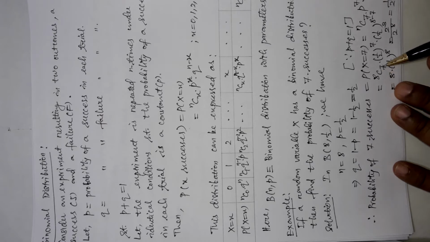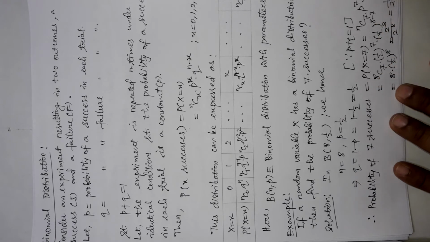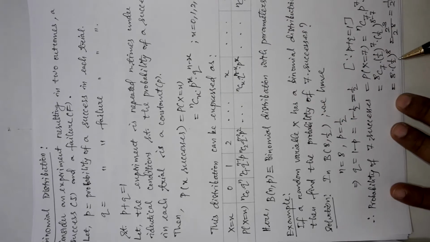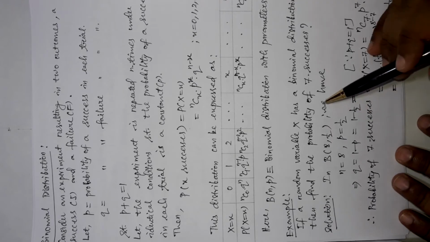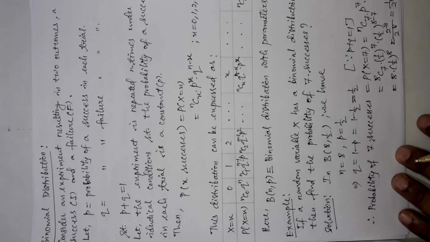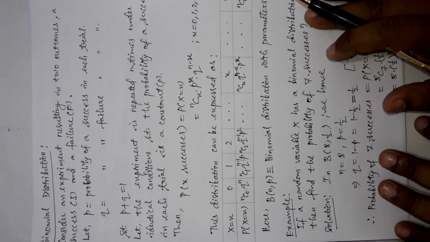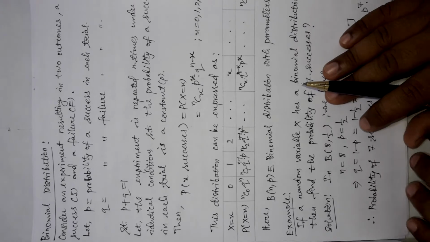So, it will be 8C7, p value 1 by 2 whole to the power 7, q value also 1 by 2 whole to the power 8 minus 7 by the formula. Now, you can simplify it. After some time we are getting 1 by 32 as the result. So, 1 by 32 is the probability of 7 successes obtained from the symbol of binomial distribution given as B in the bracket 8 and half.